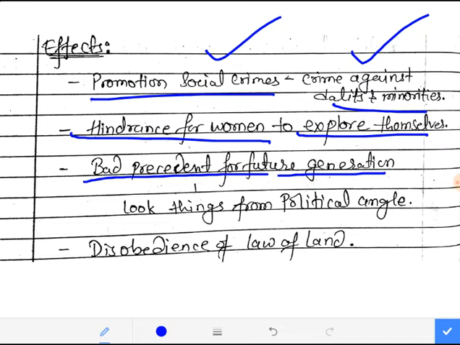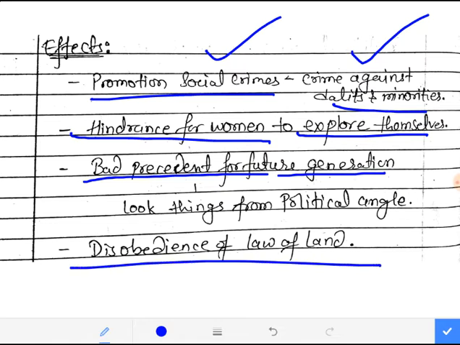All right, so these are kind of polities. Politics must be secular, but it is not getting secular due to some of these social elements and social norms that they have been following since ages. The secular fabric of our country is somewhere getting diluted, so those things need to be addressed.